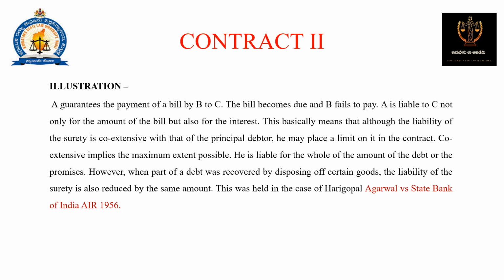Illustration: A guarantees the payment of a bill by B to C. The bill becomes due, B fails to pay. A is liable to C not only for the amount of the bill but also for the interest. This basically means that although the liability of the surety is coextensive with that of the principal debtor, he may place a limit on it in the contract. Coextensive implies the maximum extent possible. He is liable for the whole amount of the debt or the promise.